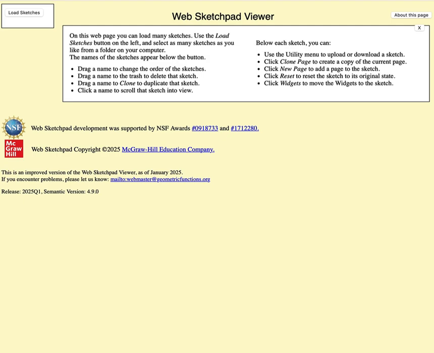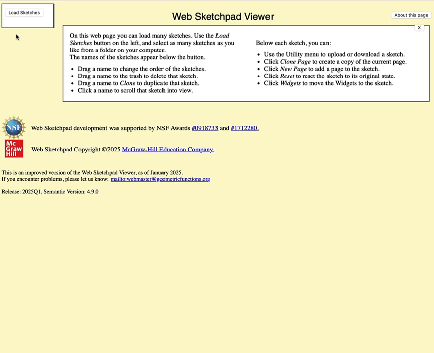The viewer is also a place where you can upload your students' web sketches to see your entire class's work on just one web page. Finally, the viewer is a great resource for students to present their constructions to the entire class.